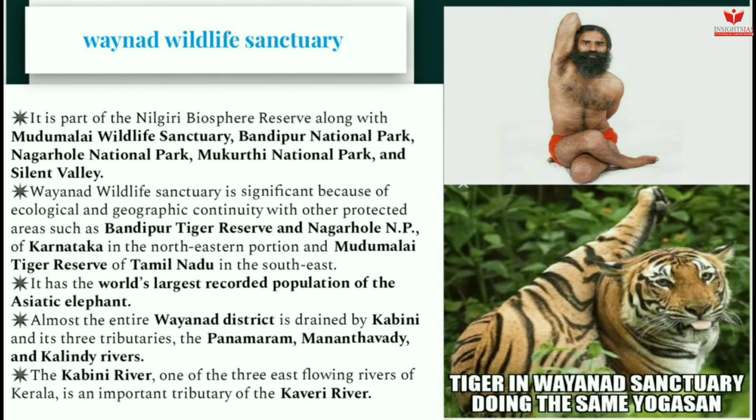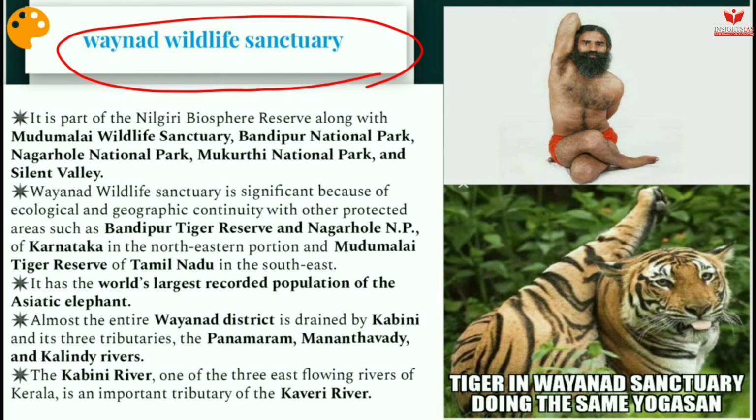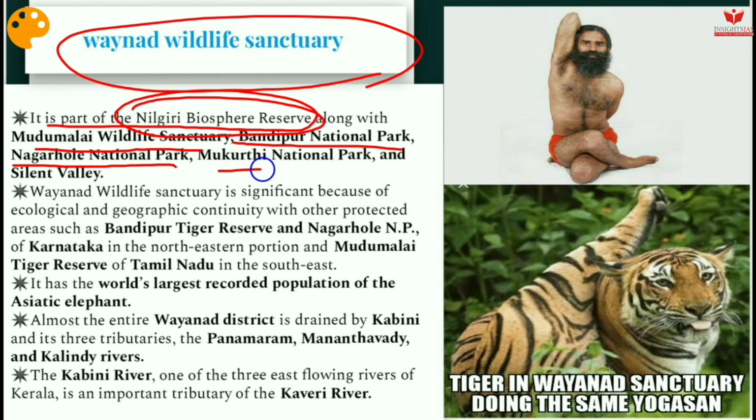So let's move to the next issue, that is Wayanad Wildlife Sanctuary. I told this already: all the sanctuaries, national parks, biosphere reserves and also lakes are very, very important from an environment point of view. This is part of the Nilgiri Biosphere Reserve. It is very, very important. Along with Mudumalai Wildlife Sanctuary, Bandipur National Park, Nagarhole National Park, Mukurthi National Park, and Silent Valley.